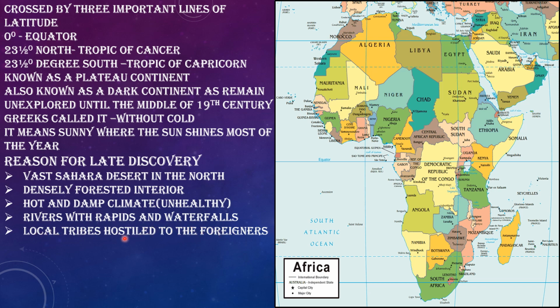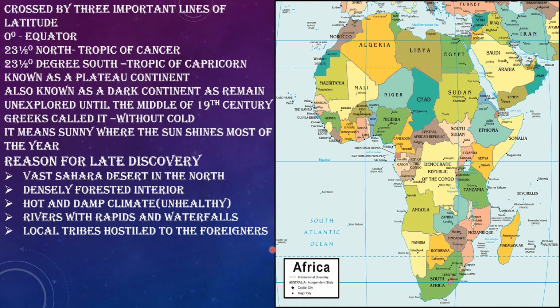So why are they not navigable? Because the rivers have rapids and waterfalls, as the coastal regions of Africa descend steeply, resulting in the formation of these rapids and waterfalls. So this is another reason why the explorers could not reach the mainland of the continent. Besides, another important reason for being discovered later was the local tribes who were hostile to foreigners.